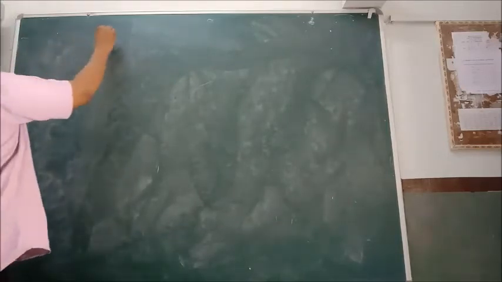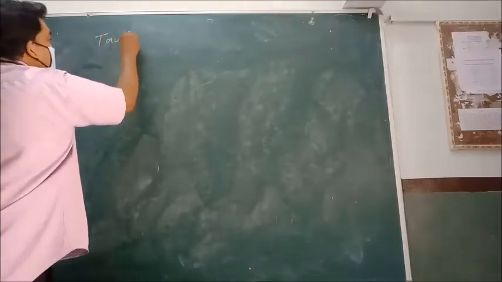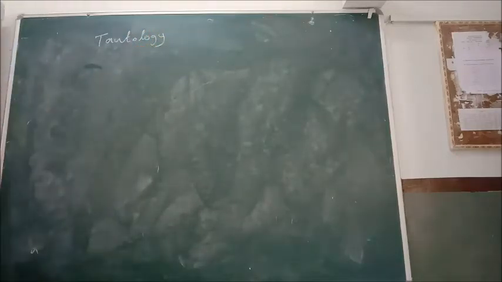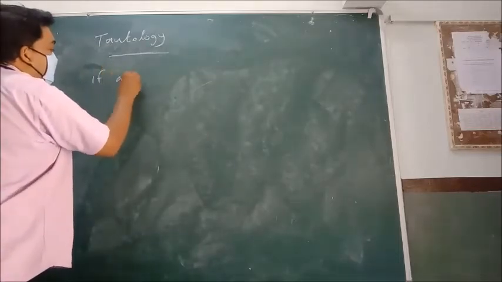Today we are going to discuss some new terms associated with propositional theory. The first one is called tautology. So what is a tautology? Any guess?